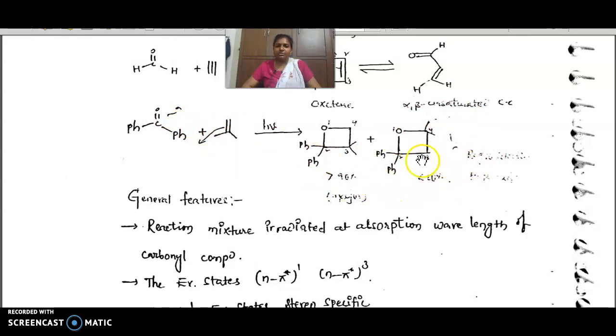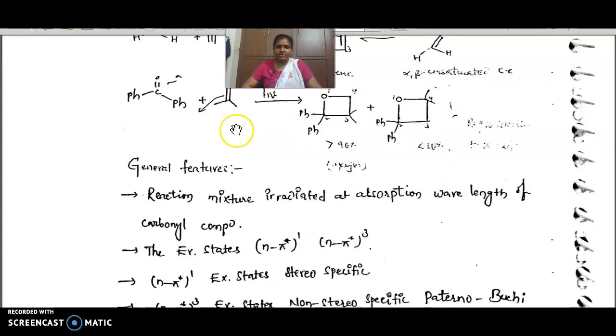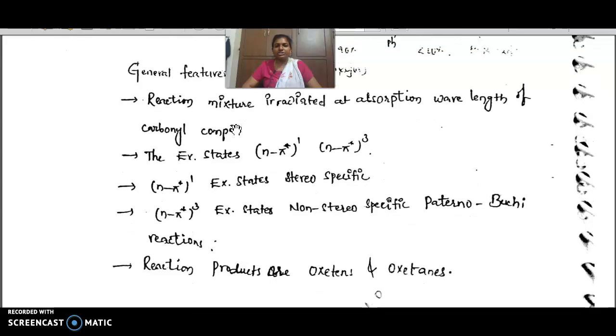Two product possibilities are there if the olefinic carbons are different. Here these two carbons are different: two are attached to hydrogen, here two are attached to methyl groups. If the olefinic carbons are different, we get different products. What are the general features?